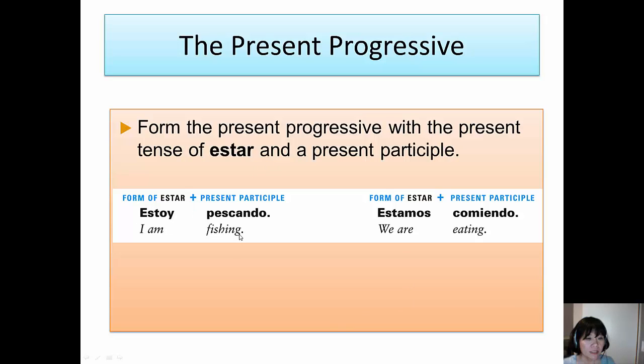Estoy pescando, which means I am fishing. Estoy is conjugated to the yo form, and the main verb, which is to fish, in its present participle form, which is pescando in Spanish. We are eating. Estamos comiendo. We take the verb estar and conjugate it to the nosotros form, and the verb comer changed into comiendo, which is a present participle form of comer.